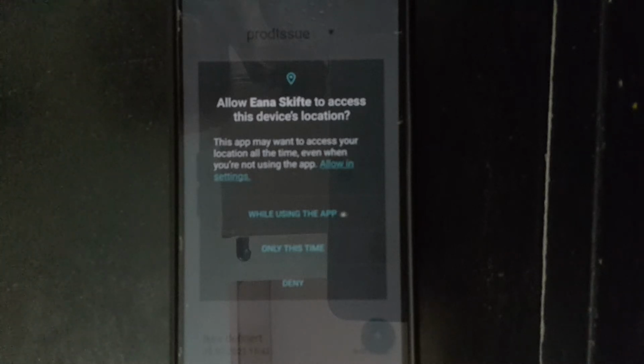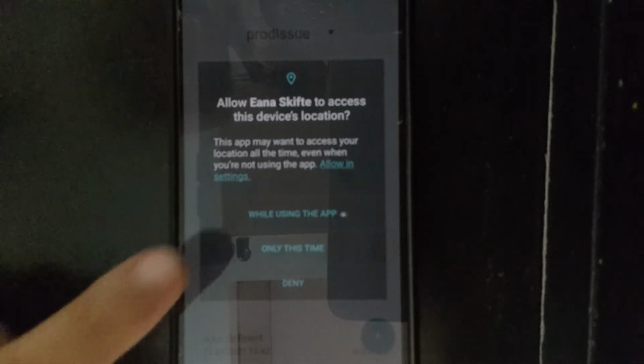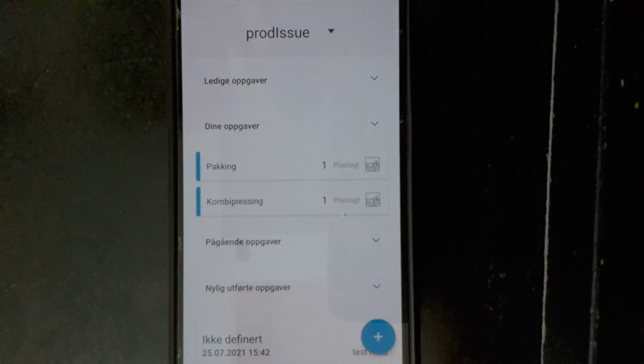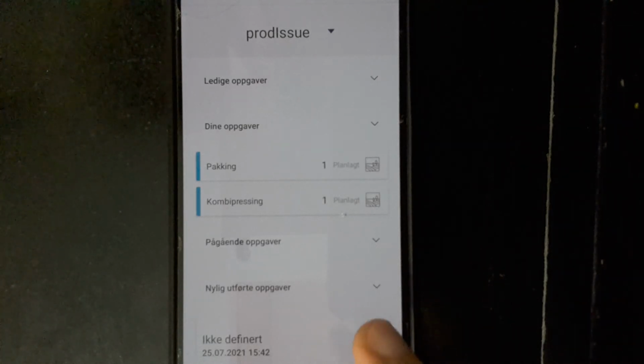So this we have left up to the user. And right now I will just click on while using the app. Next time it will never ask, because I have already given the permission. The second thing is that in the current session, even if the user denies, we are not asking the user for the permission again. Now let's see, I will just start the task.